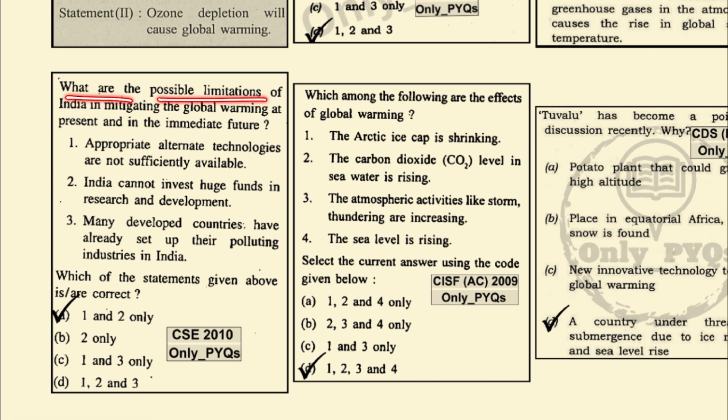What are the possible limitations of India in mitigating global warming at the present and in the immediate future? The appropriate alternate technologies are not sufficiently available. Yes, this is one of the limitations. India cannot invest huge funds in research and development. Yes, this is also one of the limitations. Many developed countries have already set up their polluting industries in India. This is a wrong statement. So 1 and 2 becomes the answer.